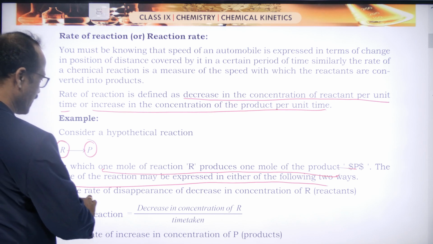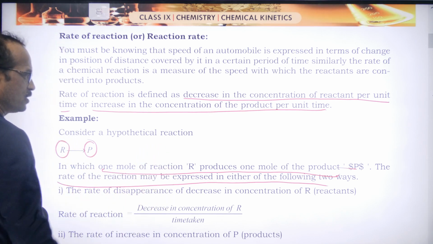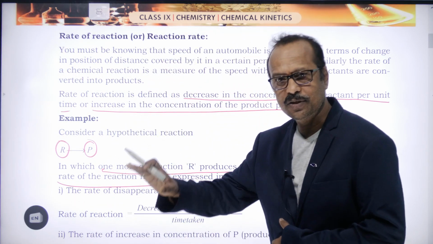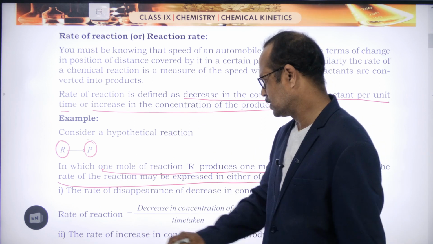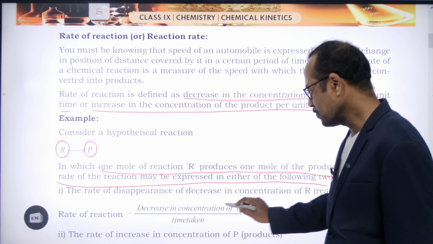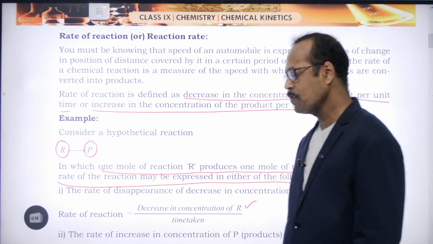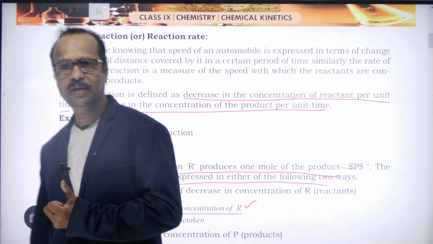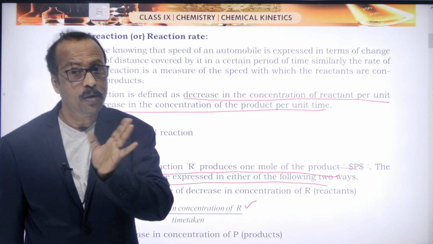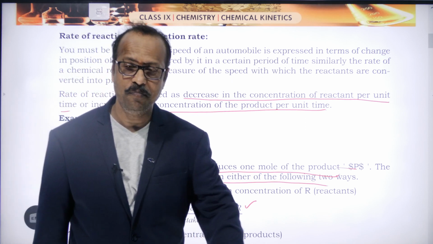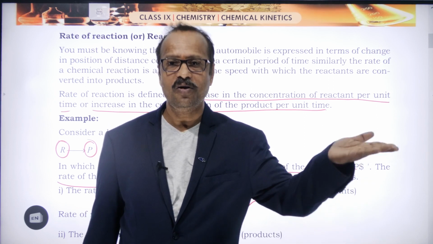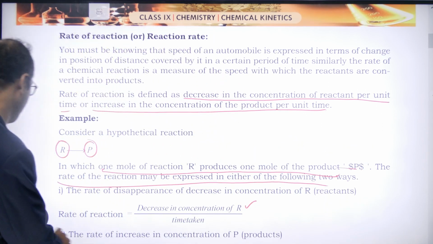So the first one is what? The rate of disappearance, or decrease in the concentration, of the reactant. As the reaction starts, the reactant's concentration will decrease. So the rate of reaction is the decrease in the concentration of reactants by time taken. How much time is taken to decrease the concentration of the reactants, right? When the reactants decrease, what amount of reactants are decreasing? They are converting into the products. Yes or no? So we can say that is the increase in the concentration of products. So the second way, what can we say?